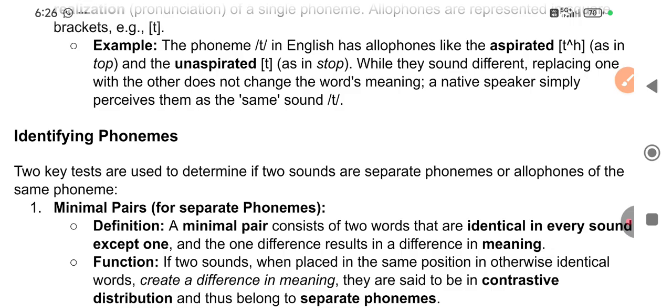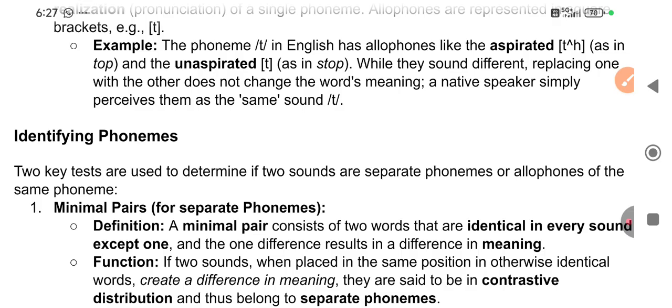And unaspirated T in stop. So I'm telling you the same in other words. In all words which start with T, that is an aspirated sound in the beginning. But when T comes in the middle or last, the same T sound changes, right? This, for example, is stop.